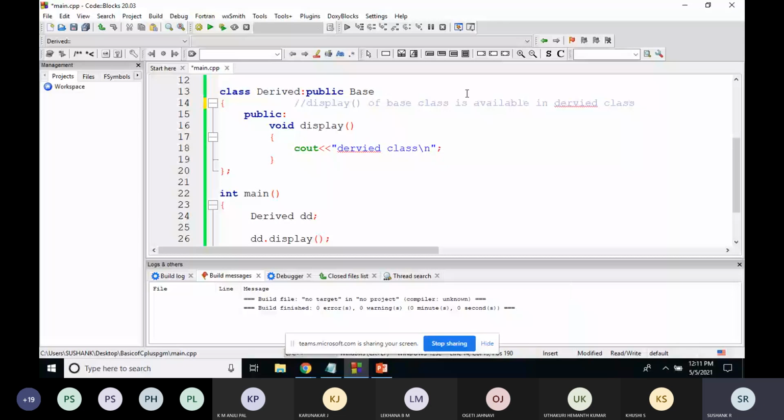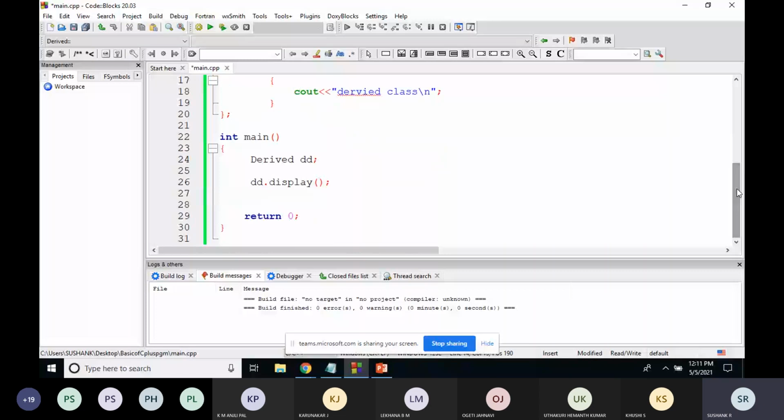But you will say, no sir, I want to print the display function of the base class from the object of the derived class. So what to do? For that the syntax is dd, scope resolution, base class name dot function name.